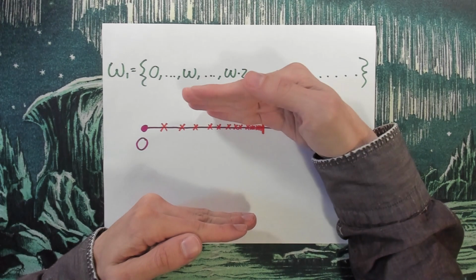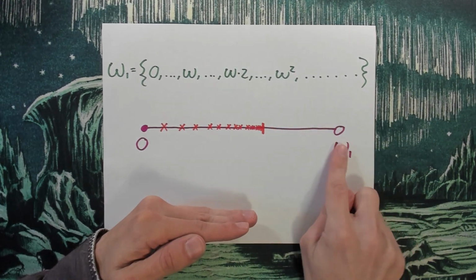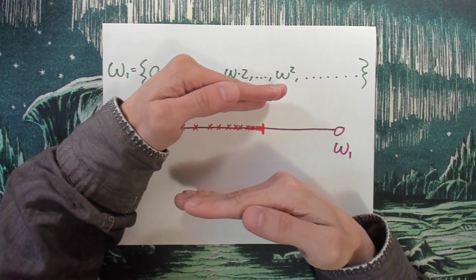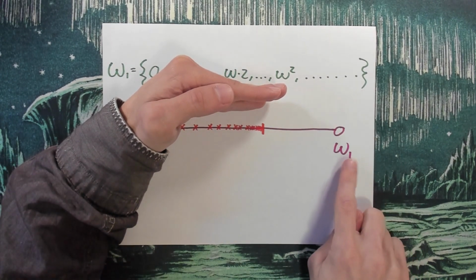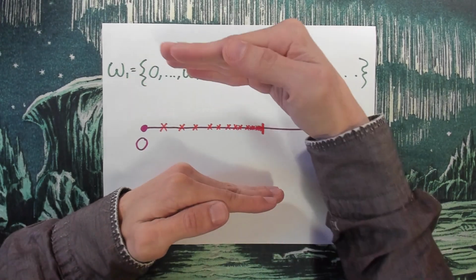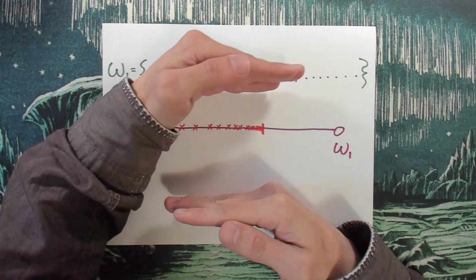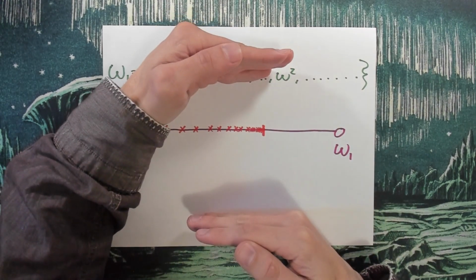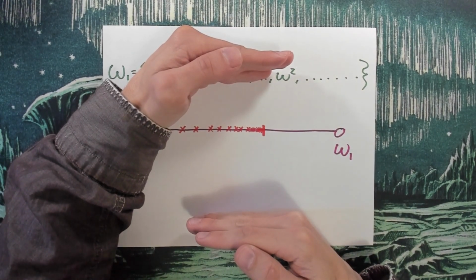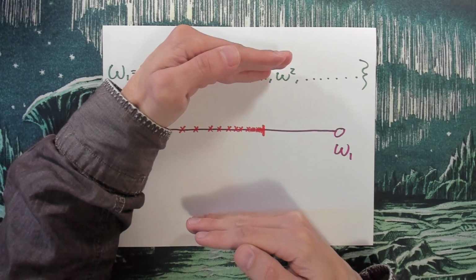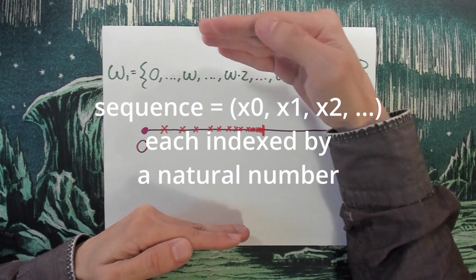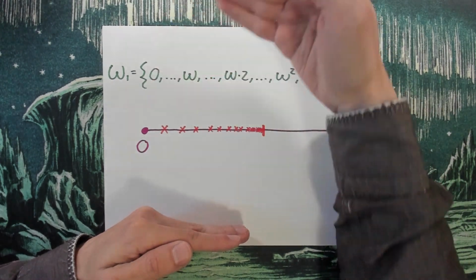So you do that first step as far as you want to go, as long as you're still below omega 1. And then you do your second step as far as you want to go, but staying below omega 1. And then you do your third step. And then you do your fourth step. And you keep doing this infinitely, and by infinitely, I mean a sequence. So you have your 0th step, your first step, your second step, your third step, and it goes on like that forever.